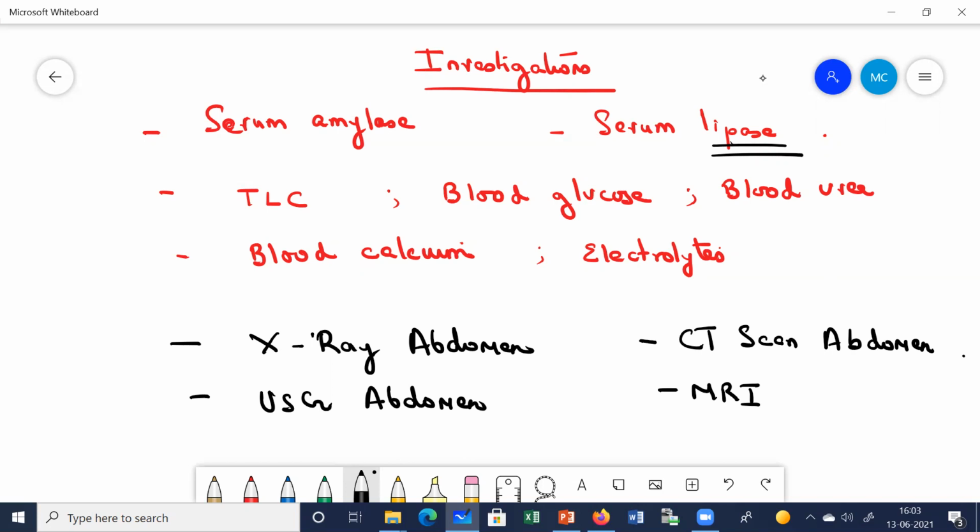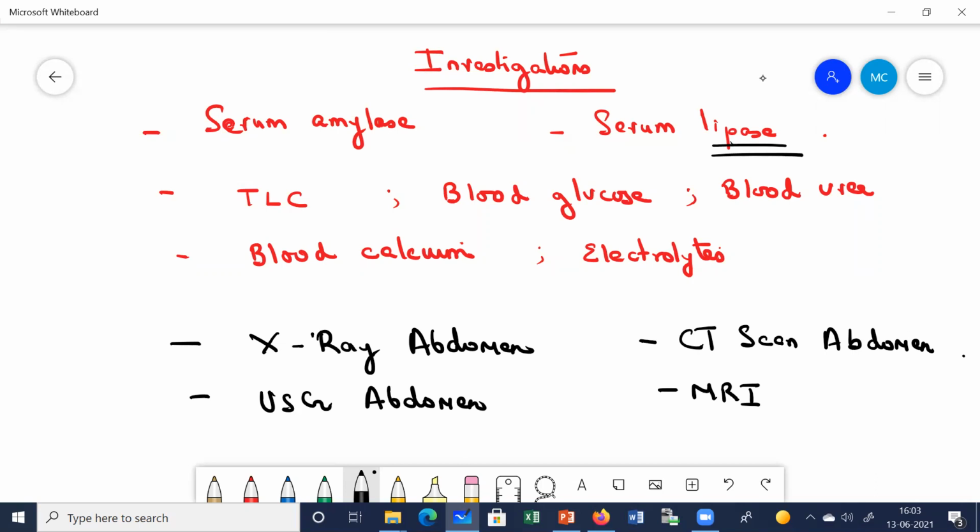Often after a patient gets an attack of acute pancreatitis, sometimes there is the formation of a pancreatic abscess. There is the formation of an abscess in the pancreas, or there is a pseudocyst formation. So in those cases, the serum amylase levels remain elevated instead of coming down to normal.